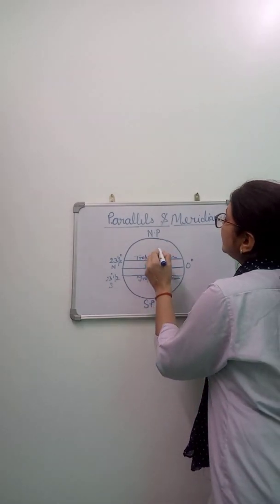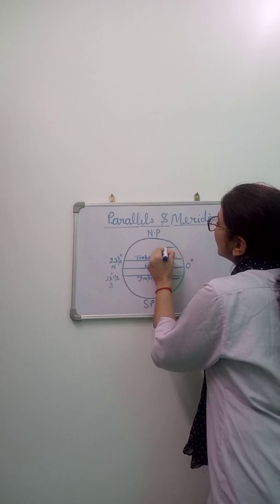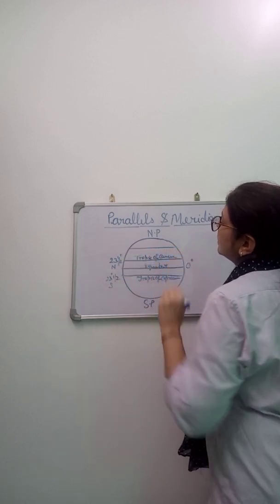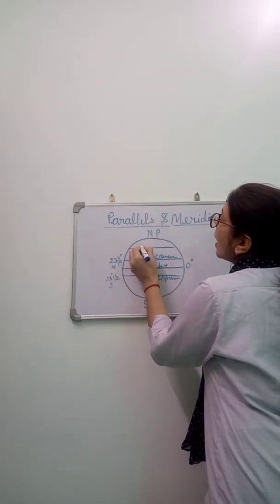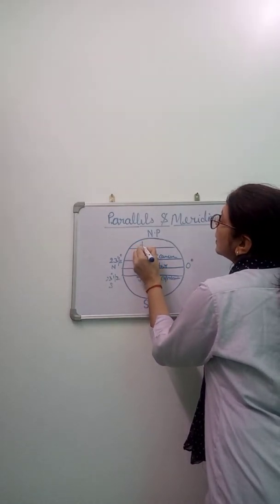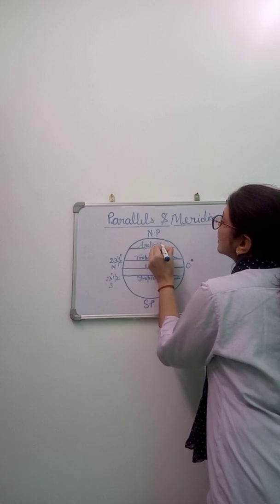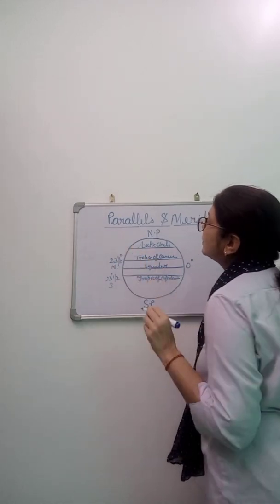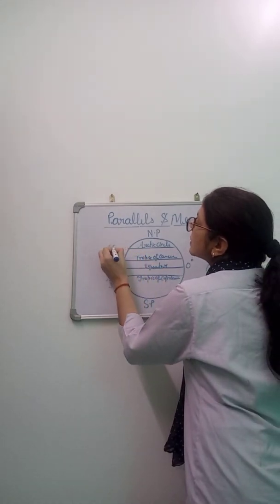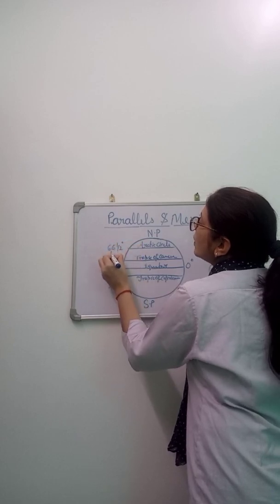After that, there is another imaginary line. We can say it is the Arctic Circle, and we mark over here 66.5 degree north.